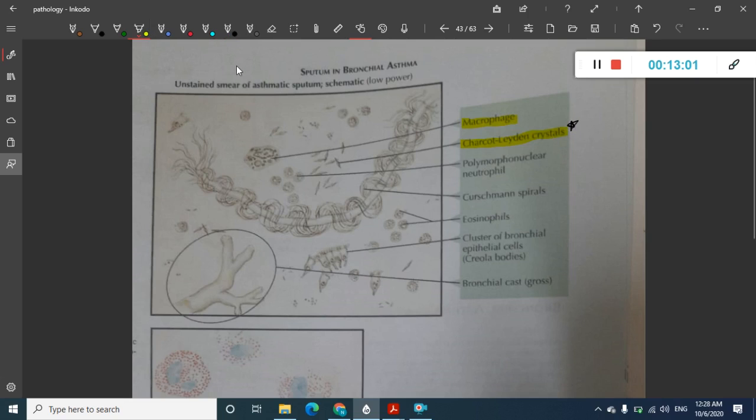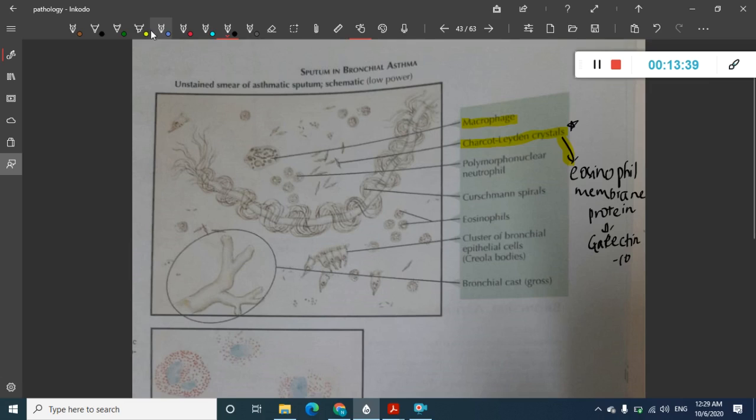I'll show you one more diagram also with H&E stain. So this is Charcot-Leyden crystals. Actually, what are these Charcot-Leyden crystals? Charcot-Leyden crystals are composed of a protein called eosinophil membrane protein. What is this eosinophil membrane protein called? Galectin. It is composed of an eosinophil membrane protein which is called galectin 10.